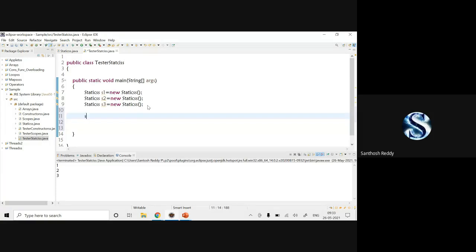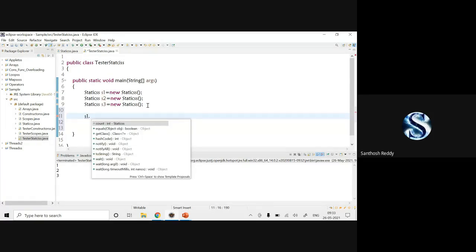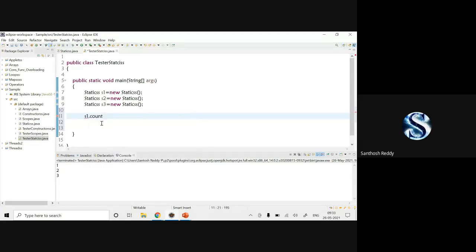So I can access S1 dot. You can check it out here. Count, and automatically you're going to get it from the statics class, which is of int data type, S1 dot count. That's it, give a semicolon. You can do it like this.